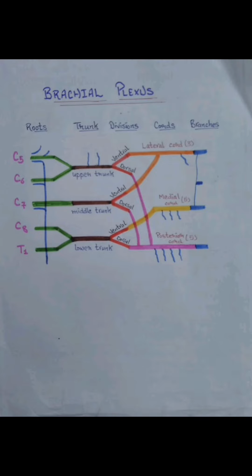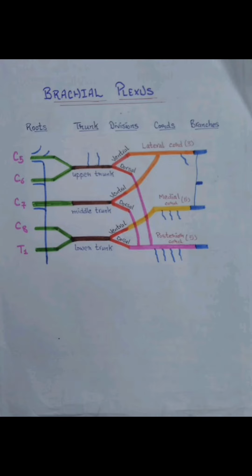Medial cord gives off 5 branches: medial pectoral nerve, medial cutaneous nerve of arm, medial cutaneous nerve of forearm, ulnar nerve and medial root of median nerve. Medial pectoral nerve supplies the pectoralis major and pectoralis minor muscle, just like the lateral pectoral nerve.